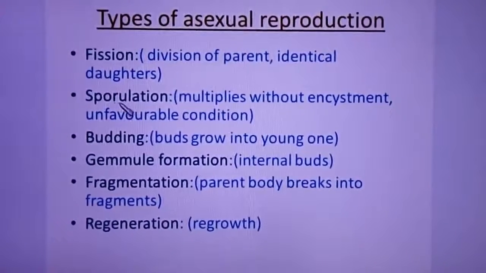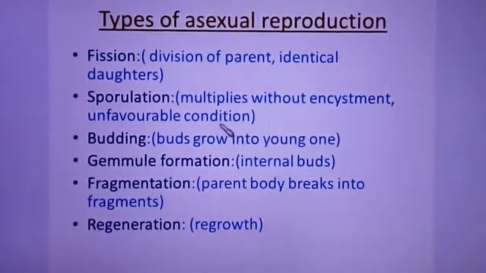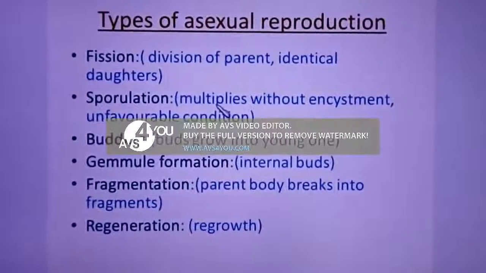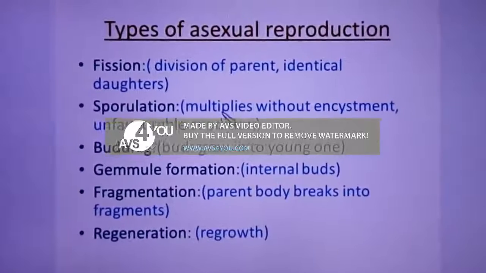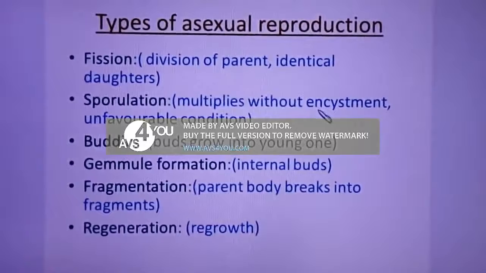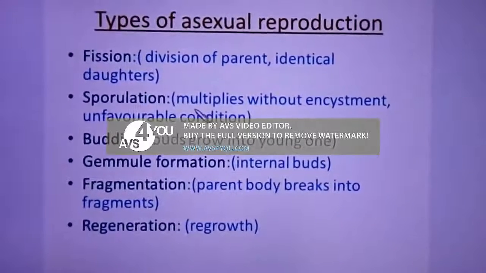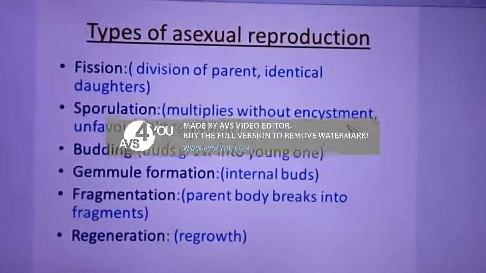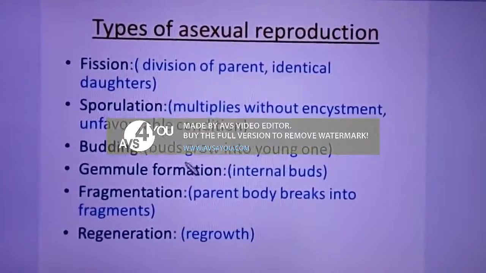The next one is sporulation. Usually sporulation takes place when the condition is unfavorable for the organisms. Maybe the temperature or the atmospheric condition is not suitable for the organism to survive. In that case, these organisms undergo sporulation. This is the type of reproduction where the organism multiplies without the formation of encystment. We will see all these methods in detail later.